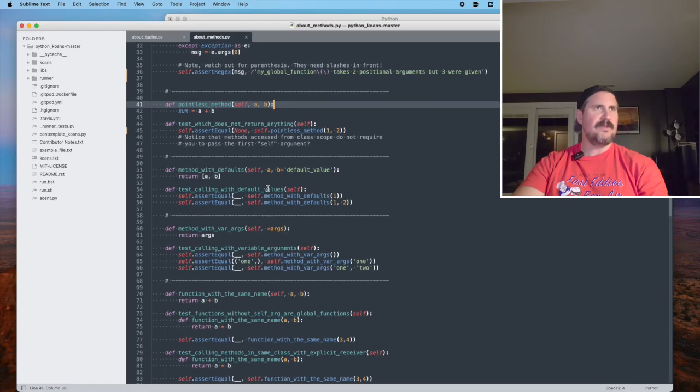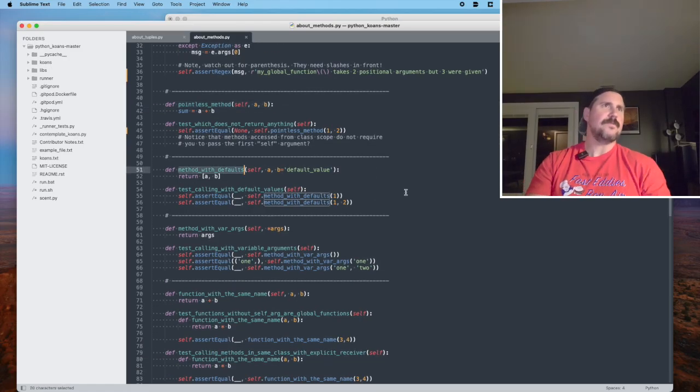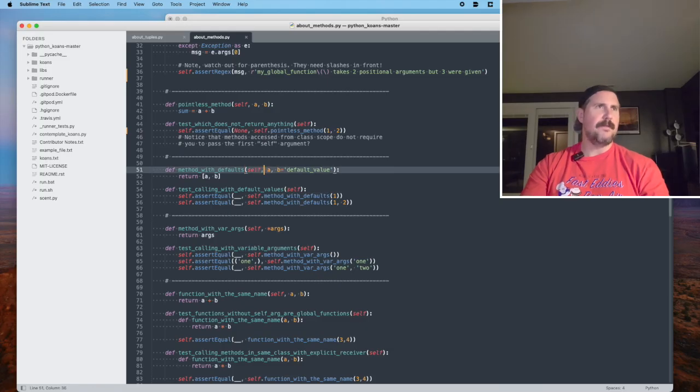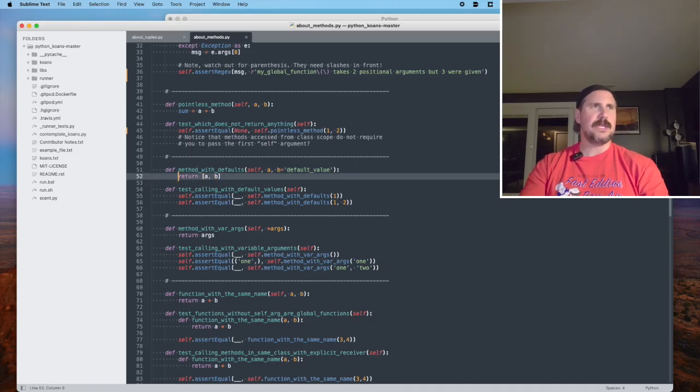Pointless method. All right, method with defaults. This will be the last one. So a method with defaults. We've got a class method with defaults, and it takes 3 arguments. The first one we don't need to worry about in this context. The second one is A. The third one is B, and that B is set to a string called default value. And we explicitly return a list with A, whatever was passed in when the method was invoked, as the first item in the list, and whatever was passed in the position of B, the second item in the list.